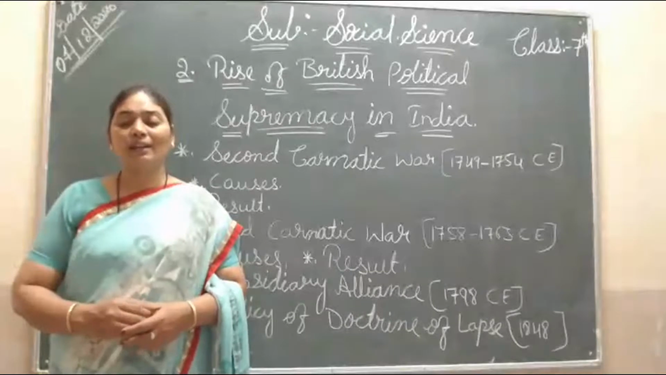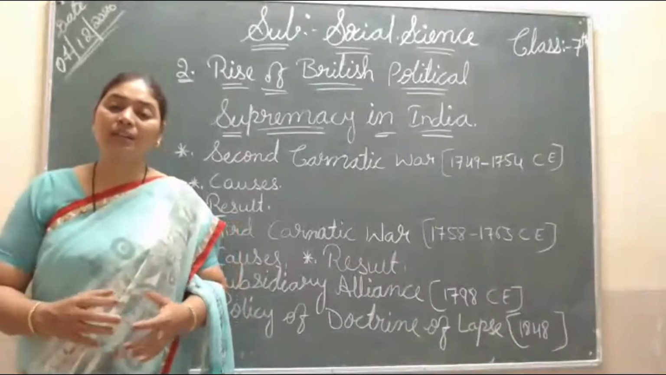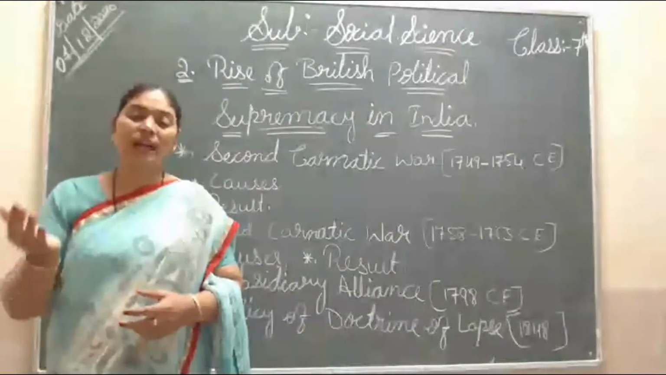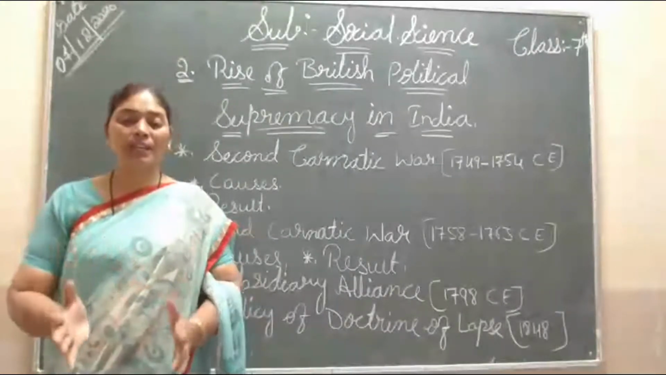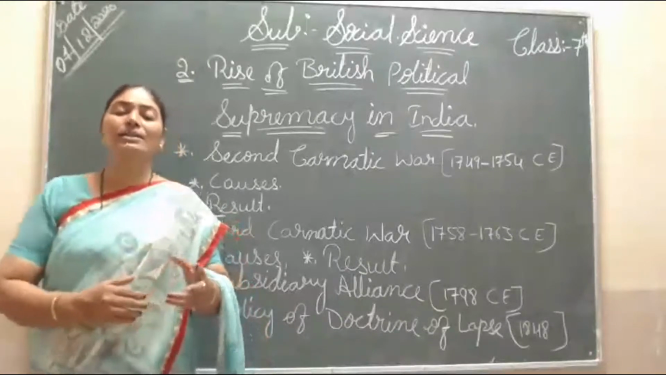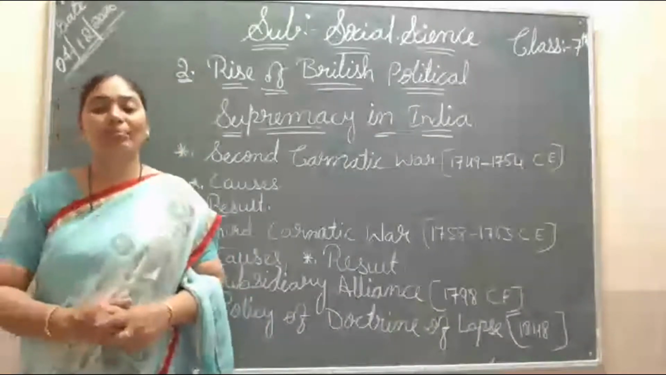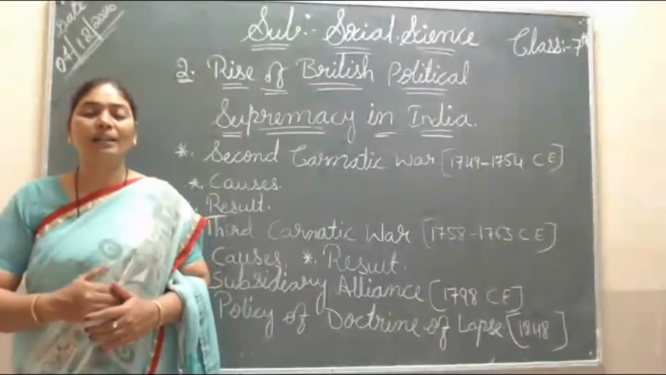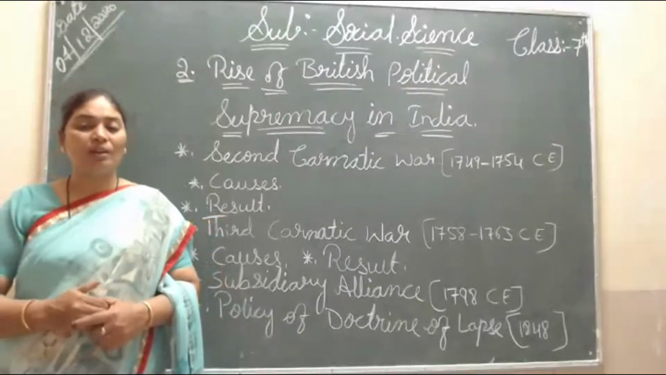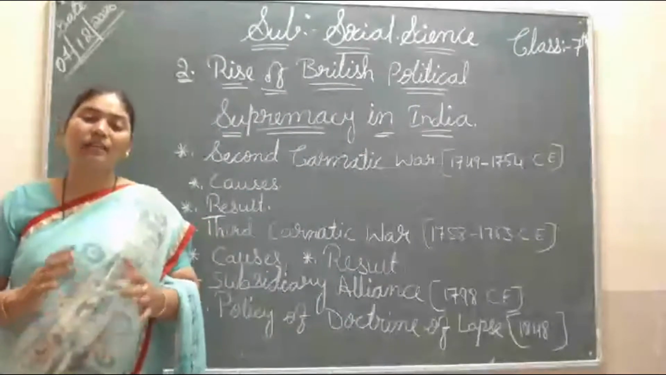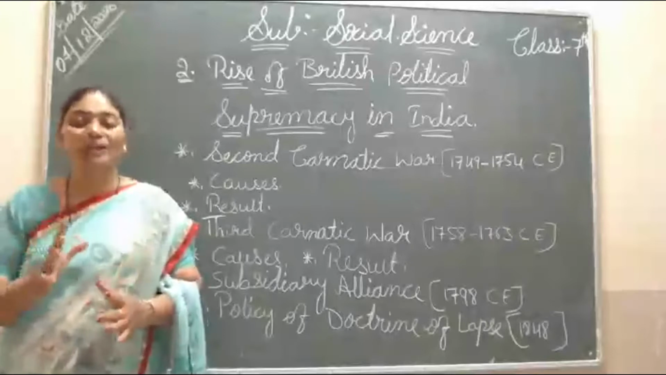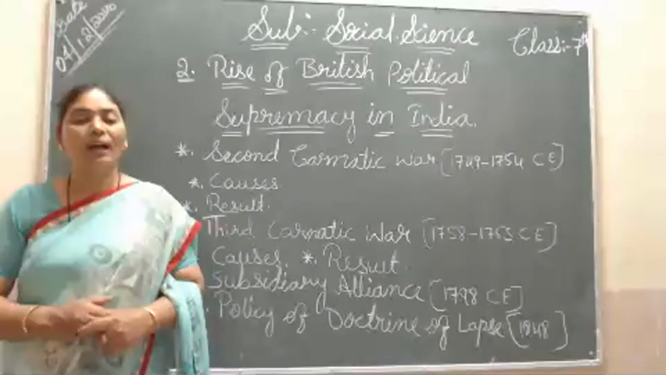So this policy also became very powerful in India, and the Britishers became powerful in India through this policy and the subsidiary alliances. In these two ways, the Britishers strongly started their empire in India. They started ruling in India. In this way the Britishers ruled for a very long time, and the East India Company became very strong in India.